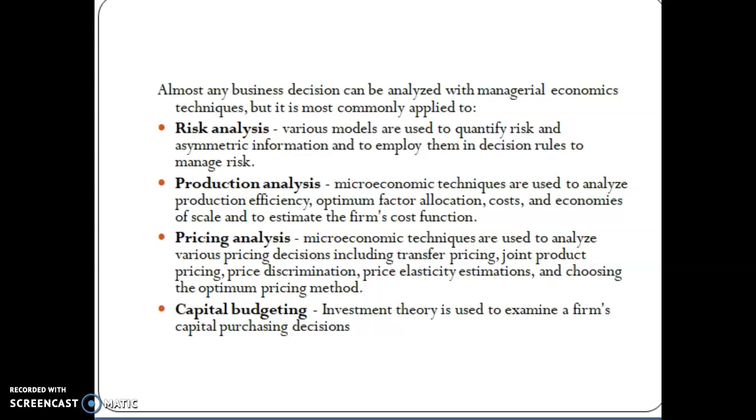Coming to pricing analysis, as we discussed previously, it means you estimate the cost of production and cost of sales. Capital budgeting is nothing but investment theory. It is used to examine a firm's practical purchasing decisions. From the long-term and short-term decision point of view, we take working capital management. That means for day-to-day operations, how much amount is required, that is working capital.